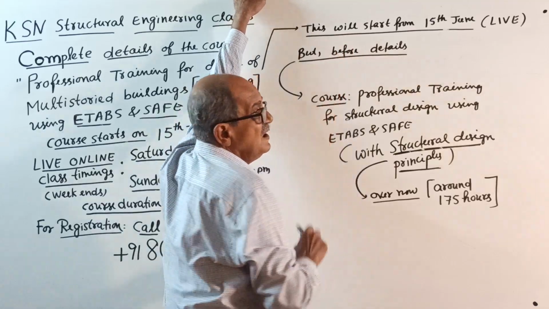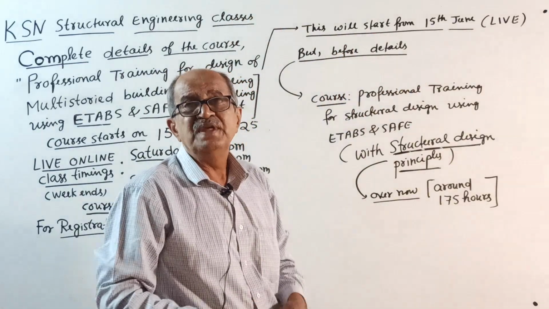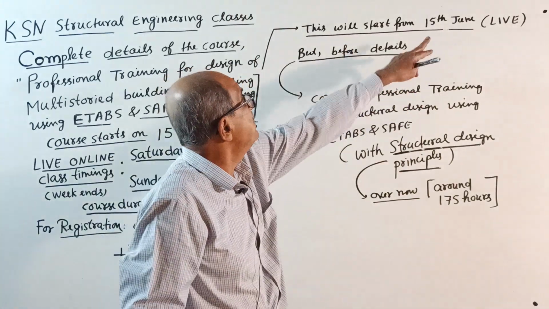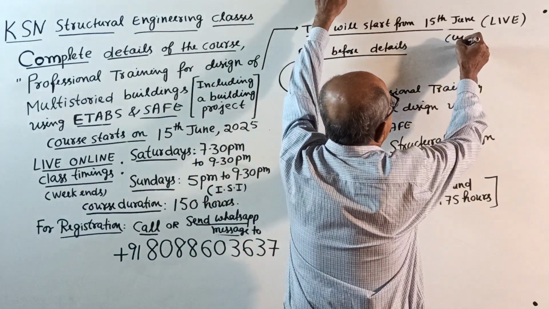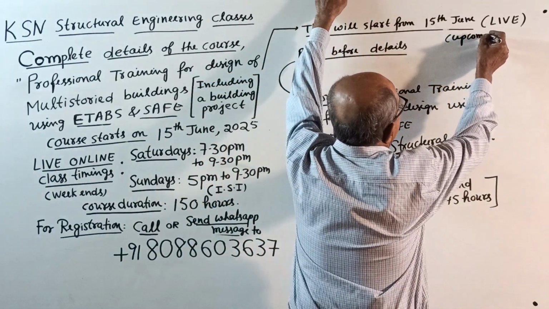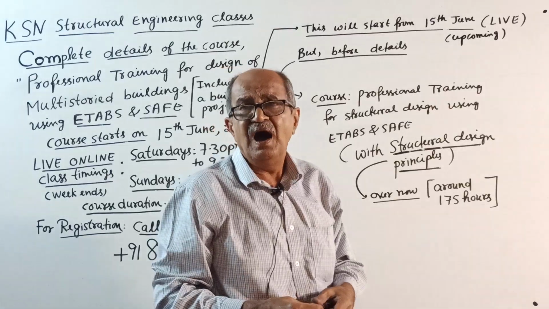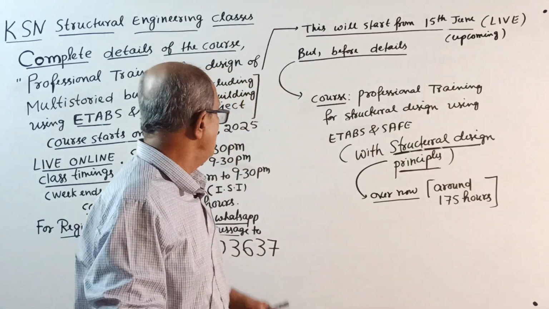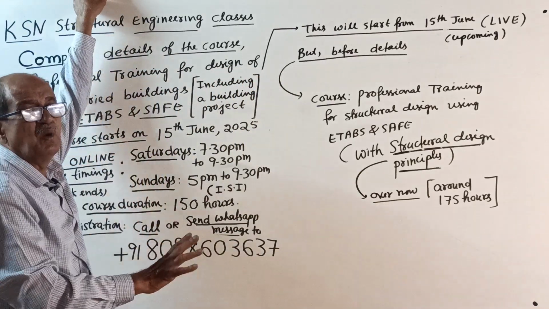So therefore, when I announce the course now, in the course there are 2 parts. One is upcoming part. This one, see, this is upcoming. I will give little more details. See, when people ask me for registration or when they send a message to me, one small brochure type I will give, not a big one.